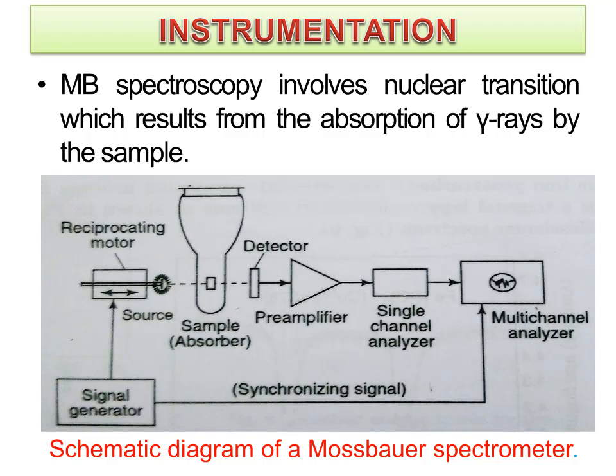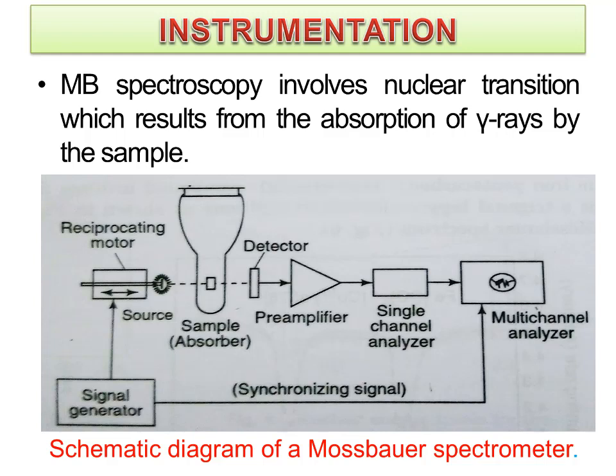That is known as the absorber, and this solid must contain iron 57 in the ground state. When the sample absorbs gamma rays from the source, a sudden fall in the count rate is observed by the detector, that is, a Geiger counter, which is placed behind the sample. This detector counts how many gamma rays are coming in a given time.